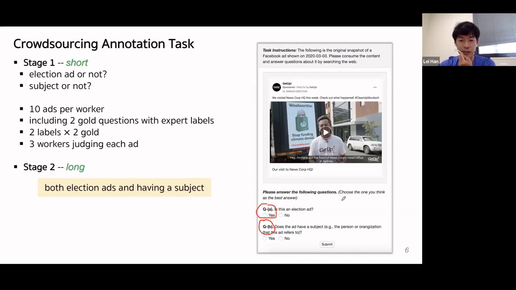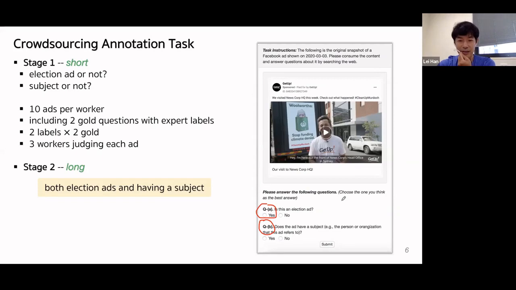These 2 questions. First, if the given ad is an election ad or not. And second, if there exists a subject, either a person or organization, that this ad refers to. They can go to Google to search for relevant information. So we get the binary labels for these 2 questions.